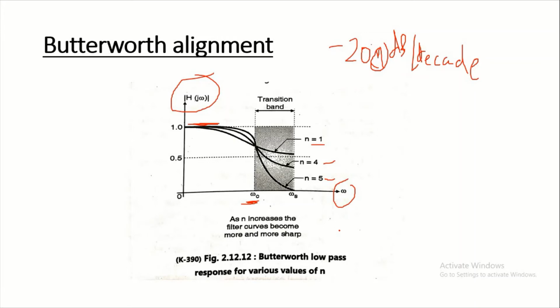In other words, as n increases, the filter response becomes more and more close to the brick wall, means ideal filter response. The advantage of the Butterworth approximation is that, as seen from the figure, the plot of the gain against the frequency is maximally flat in the pass band of the filter. This is a pass band and this is a transition band, and above this it is a stop band. That means the ripple produced in the pass band and the attenuation band is a minimum. So when the flatness of the frequency response is more important, we have to use a Butterworth approximation.